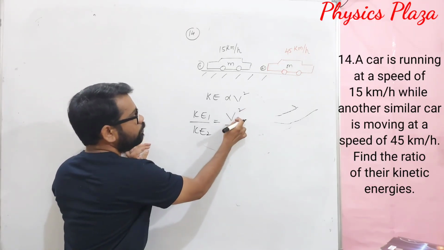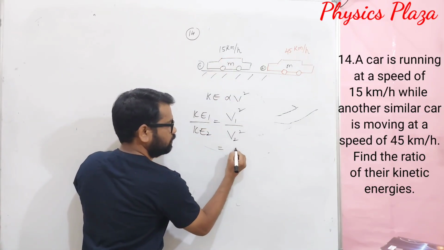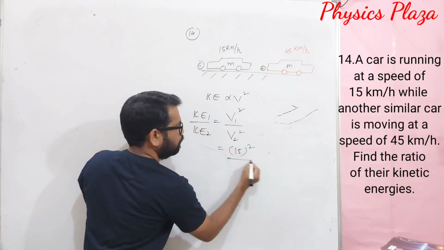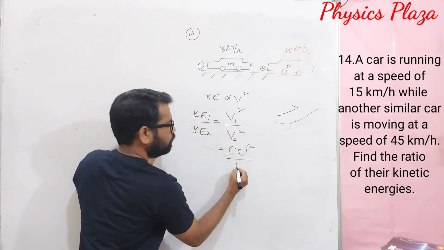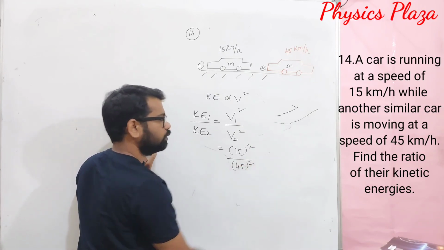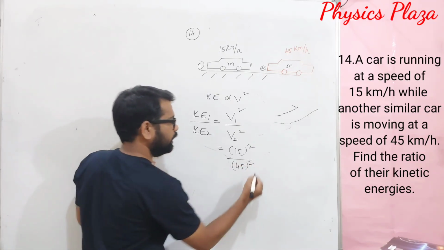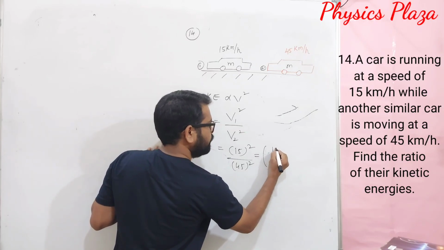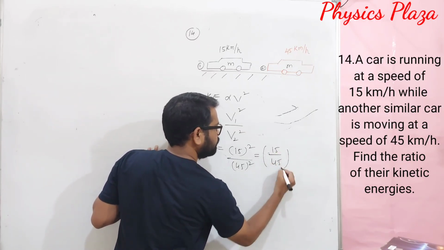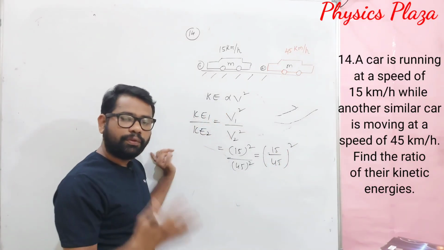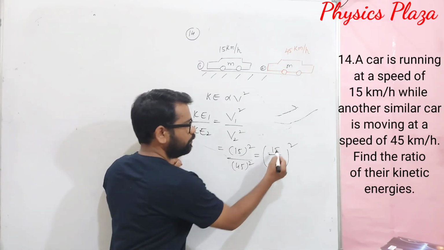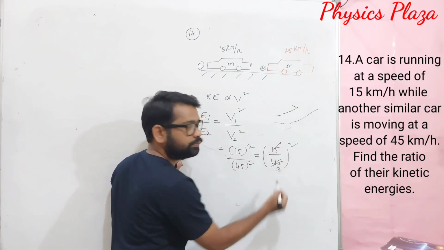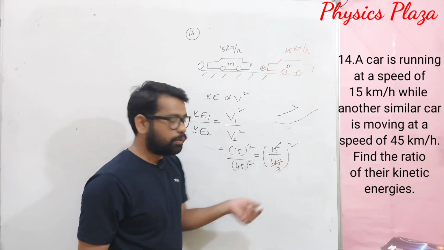Children, V1 is given as 15 square by V2 is 45 square. Can I write it like this: 15 by 45 whole square? Of course, it is possible. 15 ones are 15, threes are 45. So 1 by 3 whole square, that is 1 by 9.